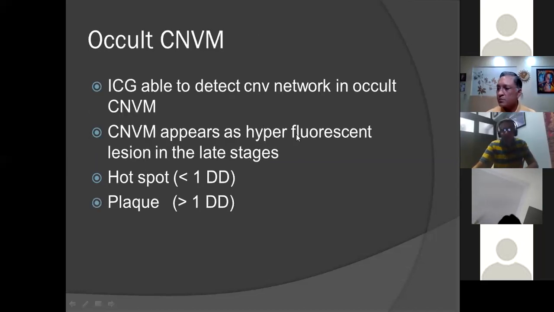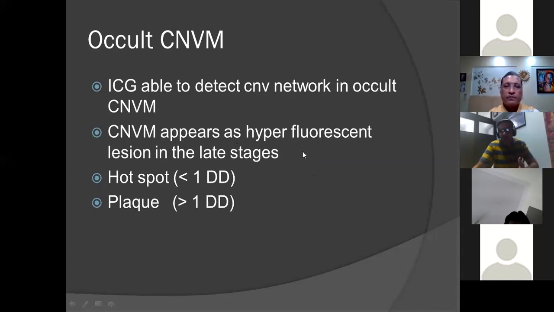I'll be showing these things in the photos as we proceed. ICG is able to detect a CNV network in occult CNVM. A CNVM appears as a hyperfluorescent lesion in the late stages of the ICG. If this hyperfluorescent area is less than 1 disc diameter, it is termed a hotspot on an ICG. If it is more than a disc diameter in size, we call it a hyperfluorescent plaque.